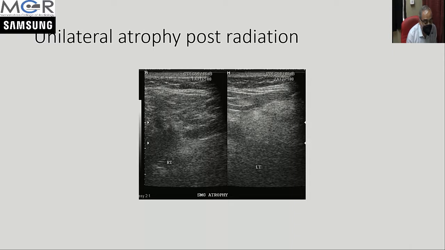Radiation therapy also causes atrophy of the tissue, and glands are no exception. This is a little older image, but you can appreciate here that the submandibular gland on the left side is normal and the right side gland is small, and shows heterogeneity as compared to the other side.